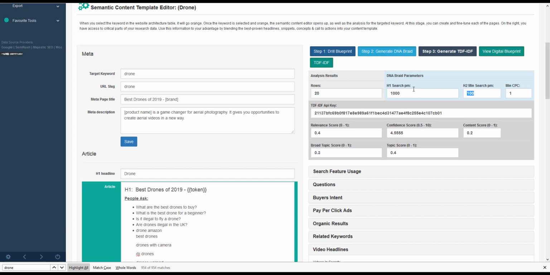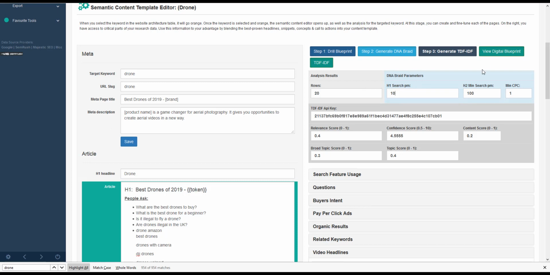If you're in a market that's got fewer searches, you can tone these down. But typically for H1, you want to always have more searches than your H2. And so we can start stacking the importance of the page. You can also specify by cost per click. I like to use 1 as a basic minimum. I don't want low cost per click keywords. But anything greater than or equal to these numbers is connected to the DNA braid button over here.